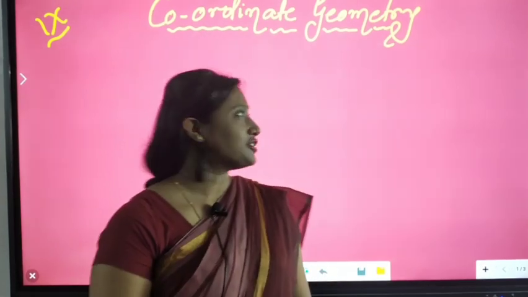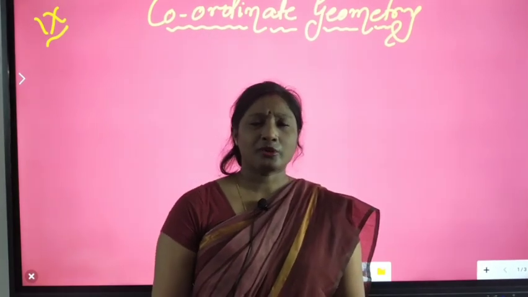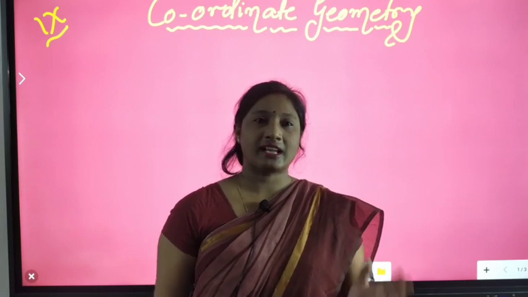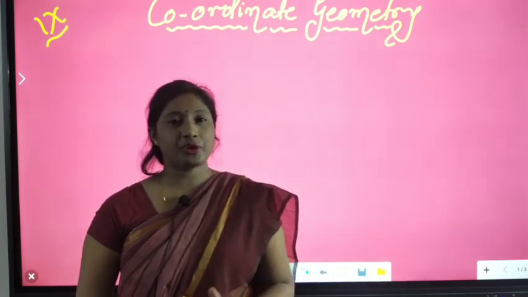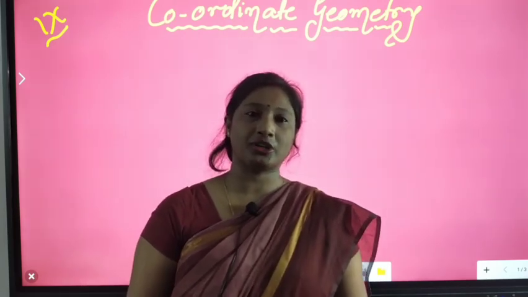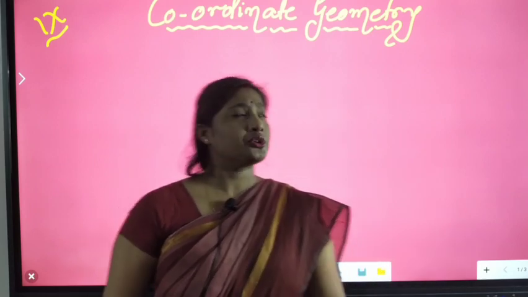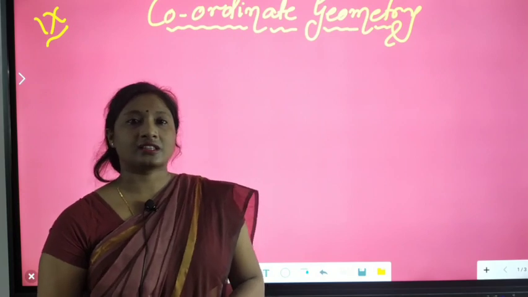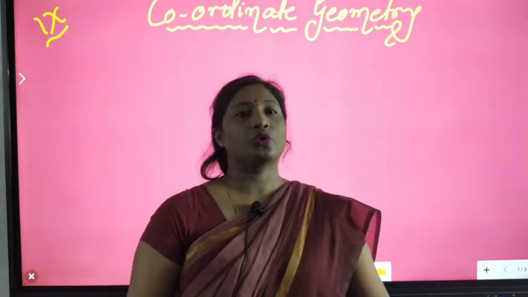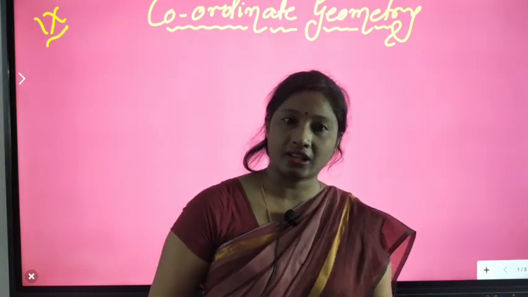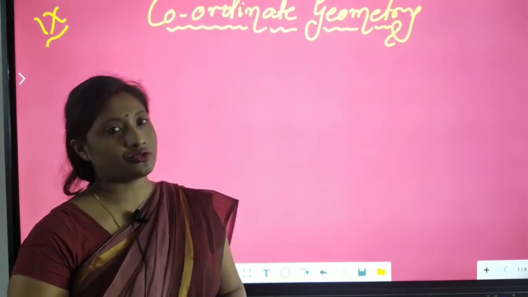In the 17th century, the famous mathematician René Descartes was born. He is known as the founder of coordinate geometry. Coordinate geometry basically gives a link between algebra and geometry. In every book, you will find the chapter of coordinate geometry between the chapters of algebra and geometry. So we can define coordinate geometry as giving the location of a point through lines and curves. This is the simple definition of coordinate geometry.